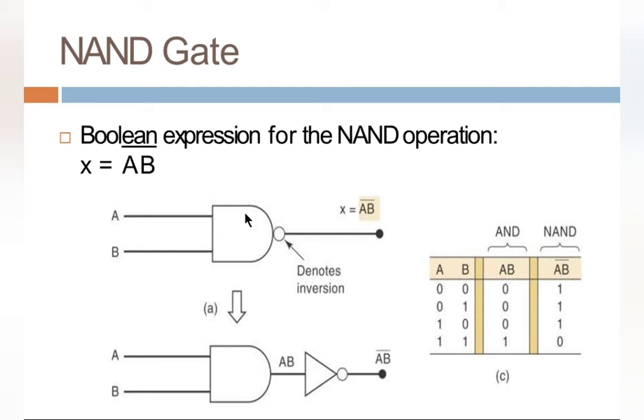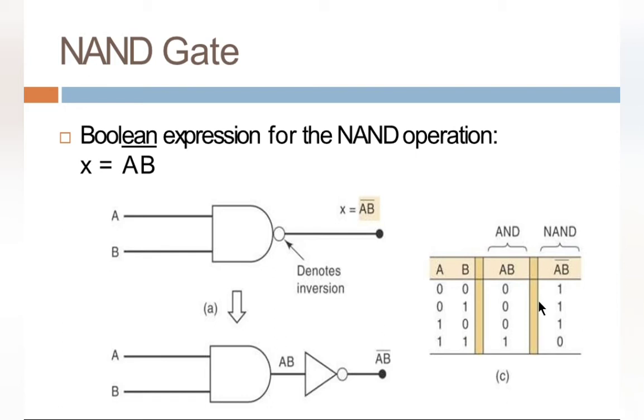See the symbolic picture of a NAND gate, AND gate with a NOT at the end, which denotes inversion. So if we are passing A and B through a NAND gate, we may get the result as AB whole bar. So it complements the AND. So NAND is not AND.